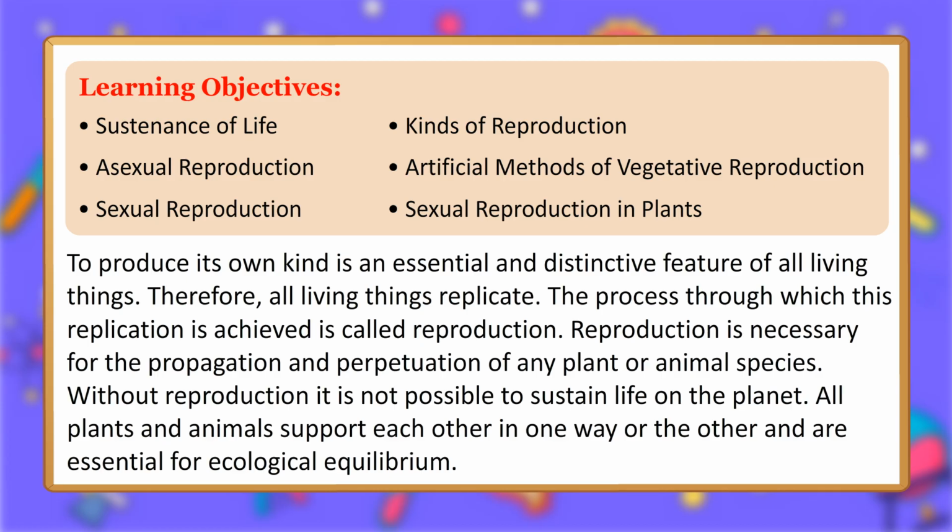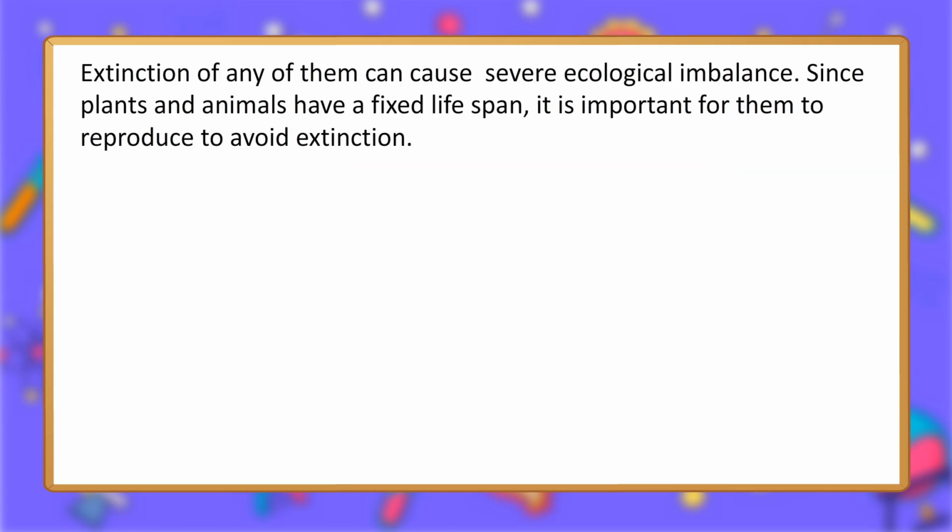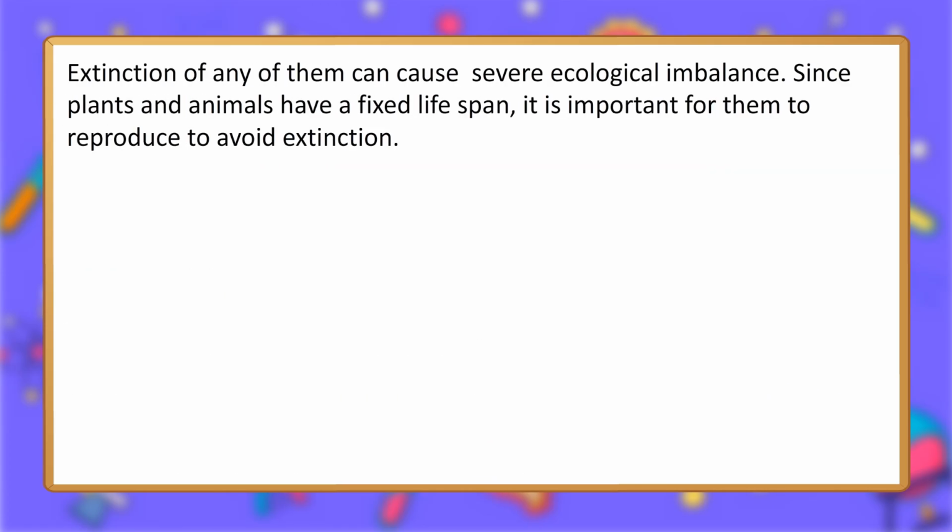All plants and animals support each other in one way or the other and are essential for ecological equilibrium. Extinction of any of them can cause severe ecological imbalance. Since plants and animals have a fixed lifespan, it is important for them to reproduce to avoid extinction.